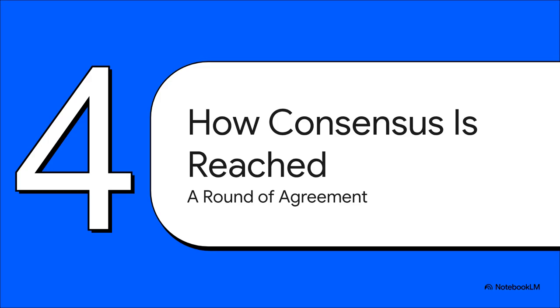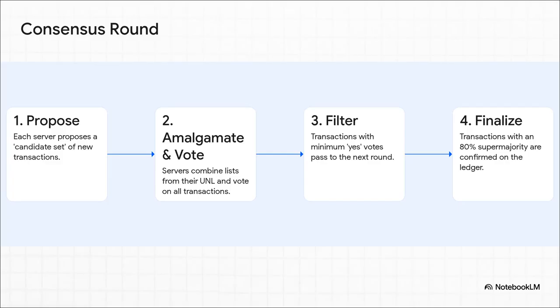How does that group actually come to an agreement on what's true? Well, the process happens in these super quick, iterative rounds. It all works kind of like a funnel, and it's really fast. First, all the servers just broadcast the new transactions they've seen. Then, they look at what the servers on their trusted list are proposing, and they vote on everything. A yes on this one, a no on that one. Only the transactions that get a certain number of yes votes make it to the next round. This repeats until, bam, a transaction gets a massive majority of yes votes, and that's when it's locked in for good.